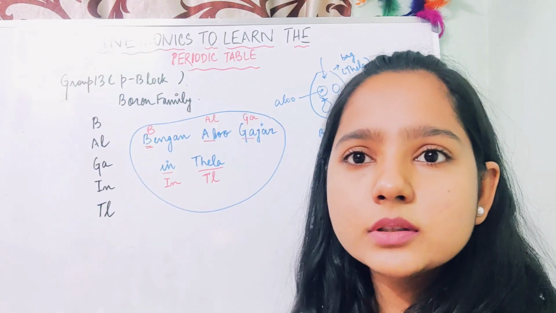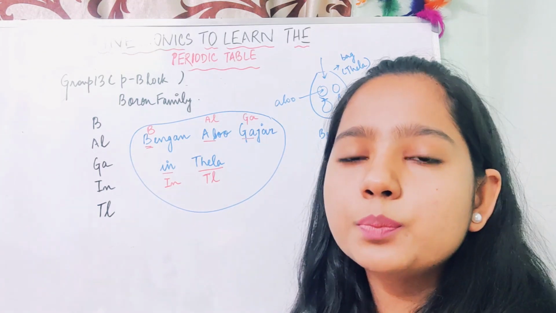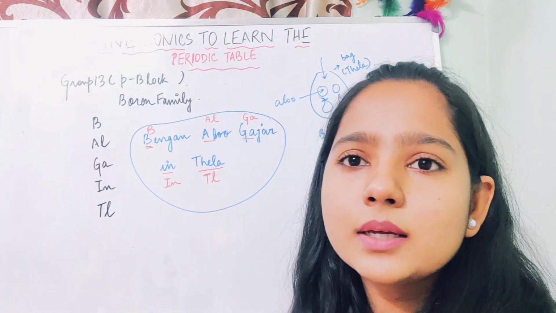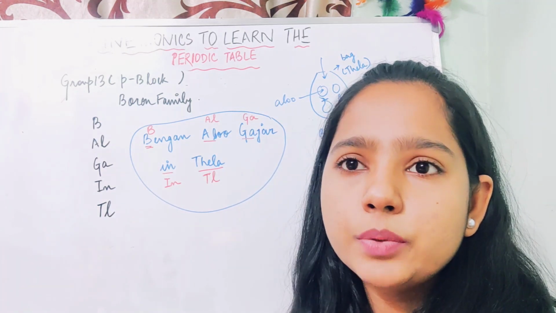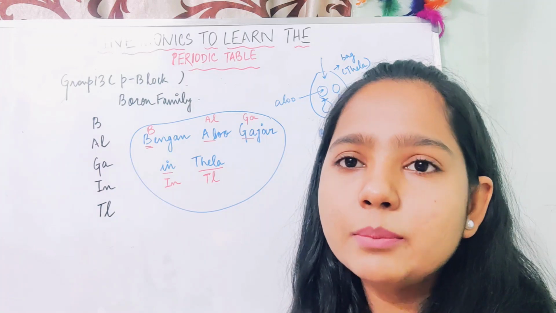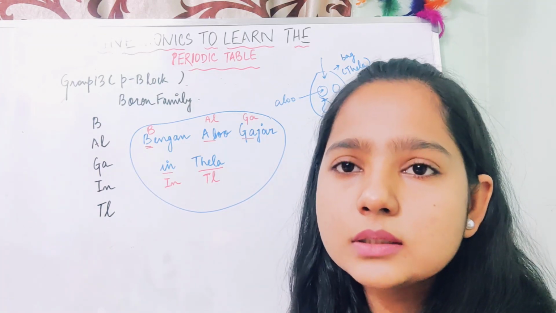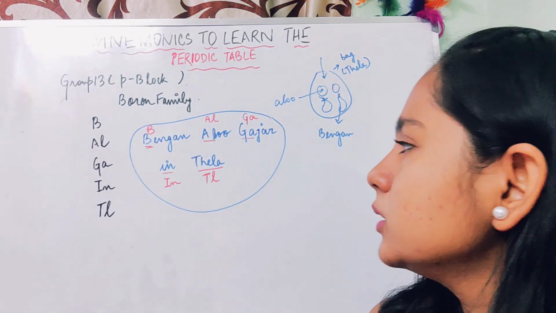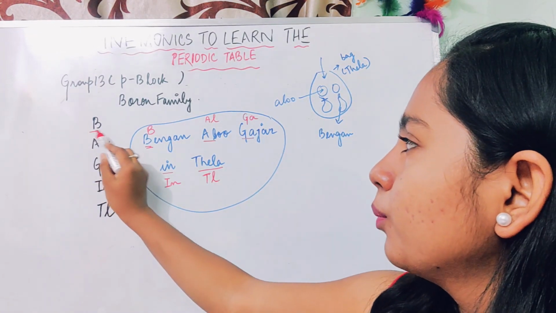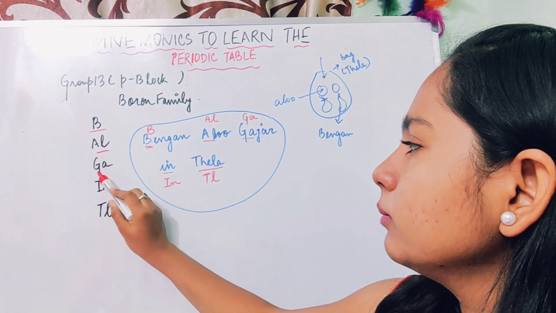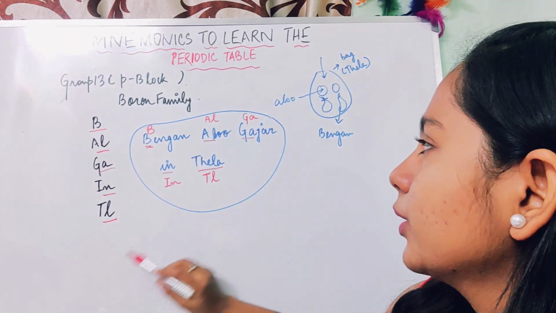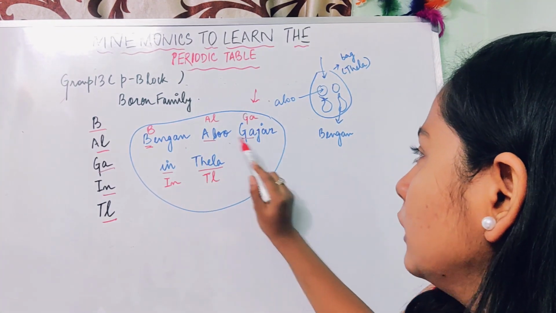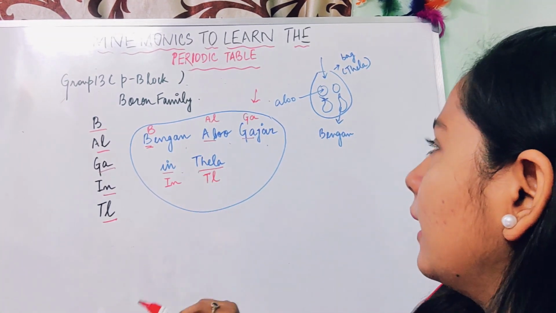Okay, so after this we are going to learn group 13, which is present in the P block. This particular group is known as the boron family because boron is the first element present in this group. So the elements quickly are boron, aluminium, gallium, indium, thallium. The mnemonic we use here is Bingan, Alu, Gajar in Thala.